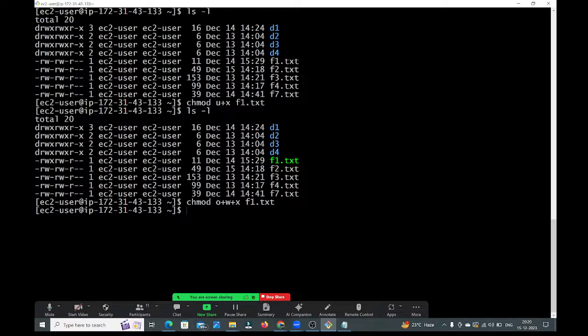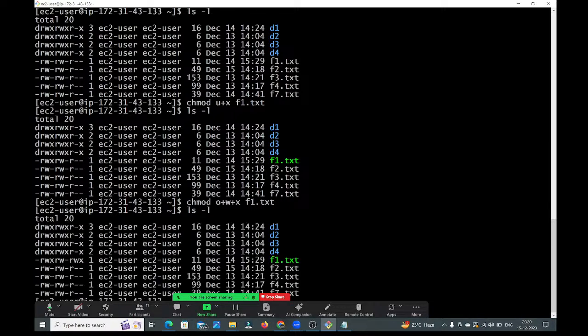Enter. Okay, now let me check ls -l. Wow, see guys, here others got write and execute permission. Earlier others had only read permission. Now we have added write and execute permission to others also, guys. Is that clear? Okay, so now here the group has read permission and write permission, guys. Now I want to remove the write permission for the group, guys.